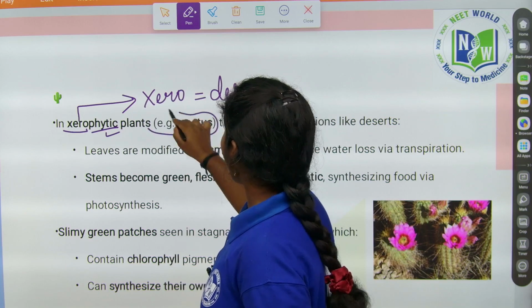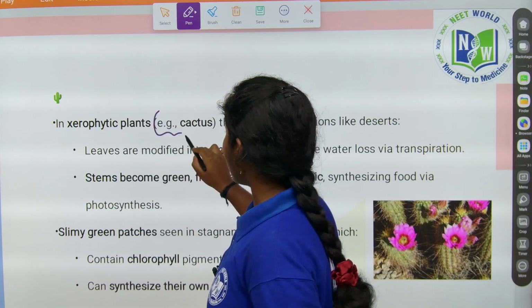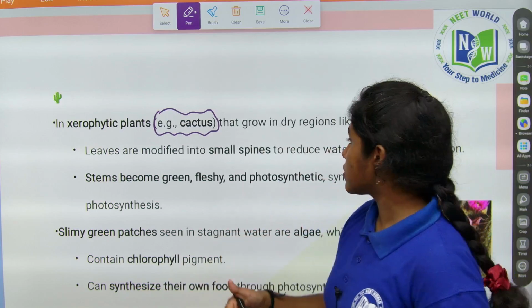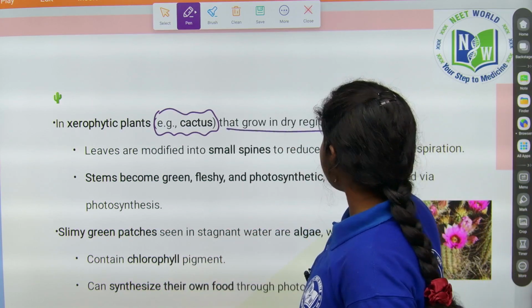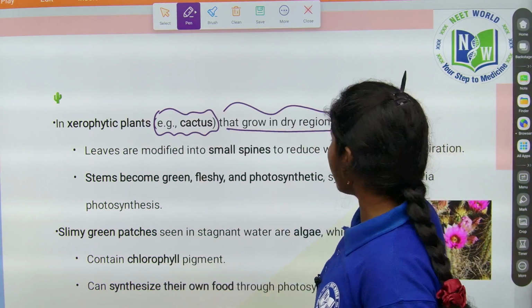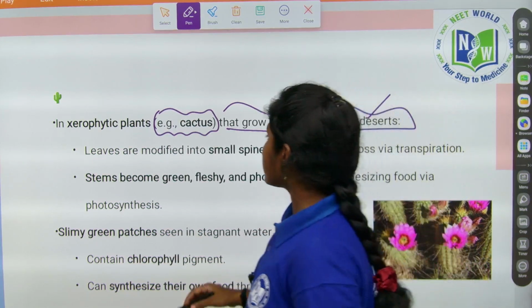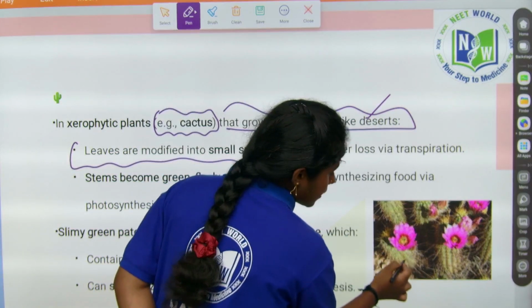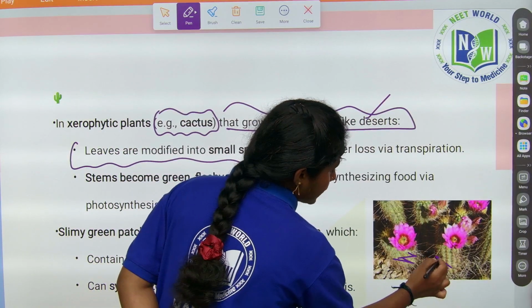Example, what do they call it? Cactus. Cactus is a good example for desert plants. They grow in dry regions like deserts. Leaves are modified into small spines. See, this is the cactus plant, a flowering cactus plant.